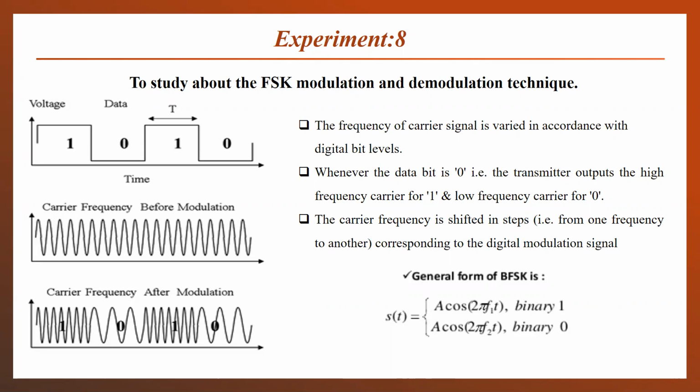So we can term this mathematically as the BFSK signal. Again, BFSK is the term for binary FSK signal. We can say that for the binary bit 1, F1 or FH, the high frequency carrier signal, will be transmitted, and for the bit 0, the low frequency carrier signal will be transmitted.